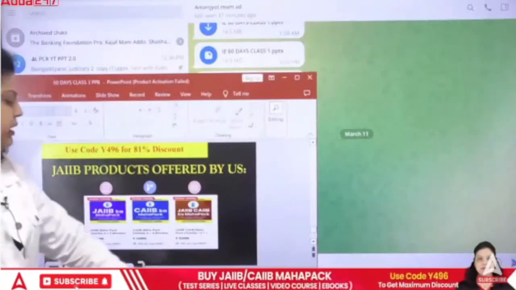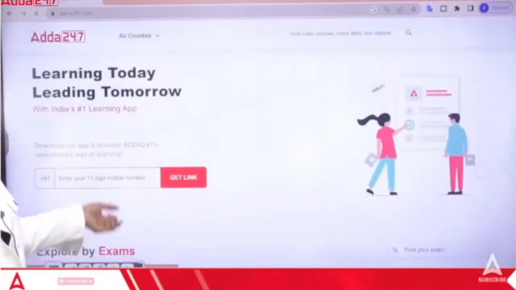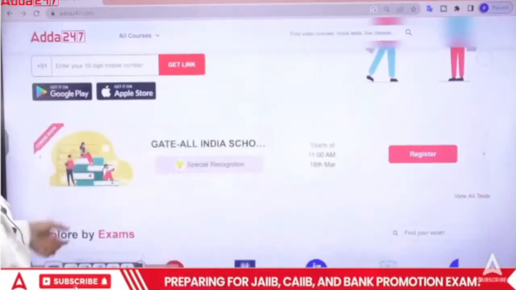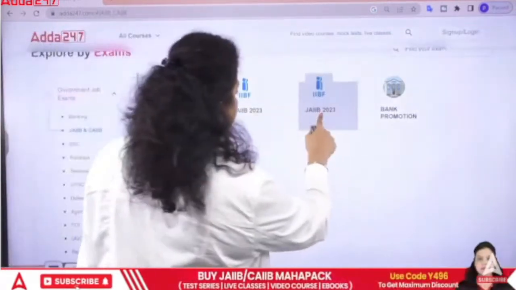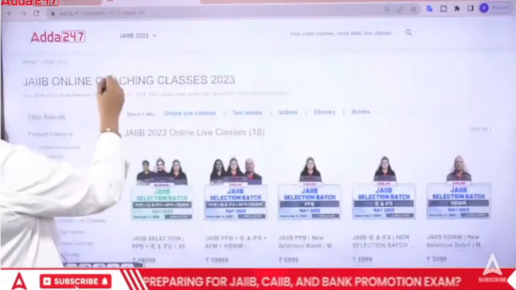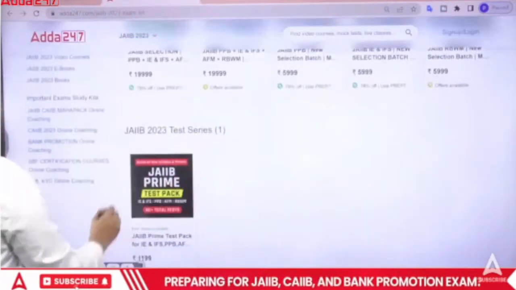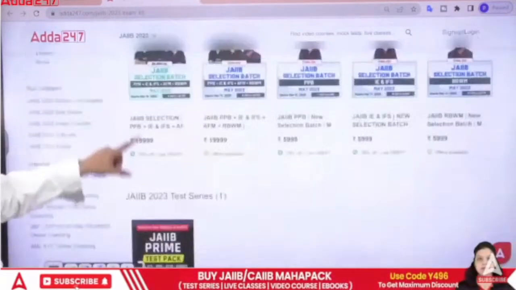Just to enroll, you have to go to the Adda 24/7 application. If you haven't downloaded it, download it because 1% additional discount will be available. Then go to the JAIIB CIB section. If you want to go with a particular batch, click here. And if you want to go with the Mahapack, click here. You can see these are the batches. This is the test series, then the video course, then the ebook is available. So everything is available on one page.